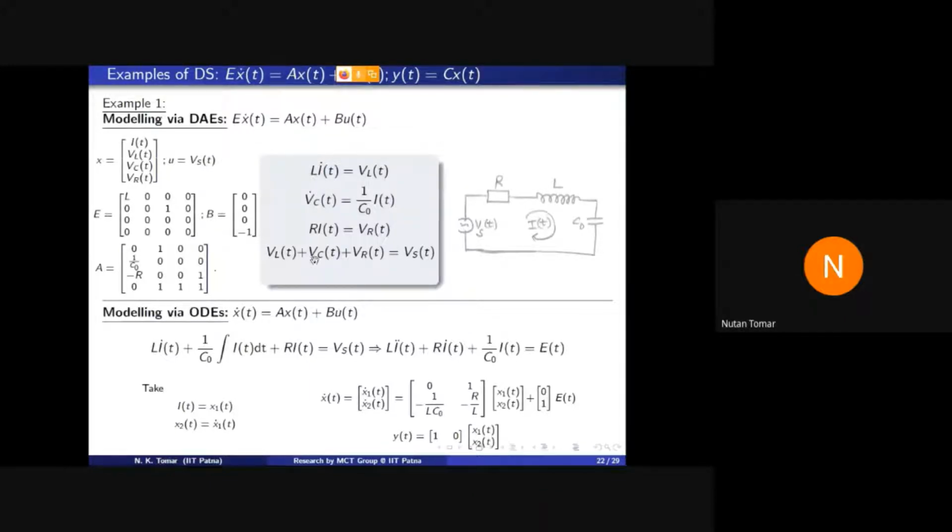If we substitute, by integrating the second equation with respect to time to obtain Vc is equal to 1 upon C integral of i, then we obtain this equation.